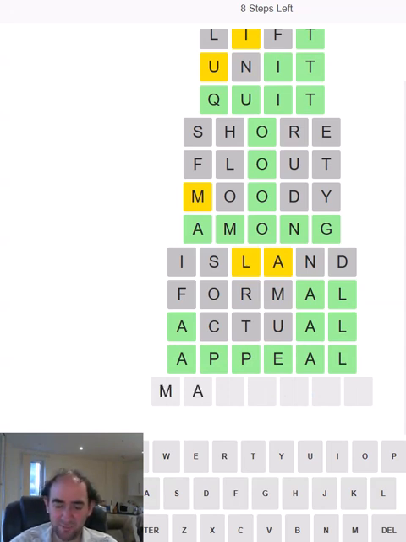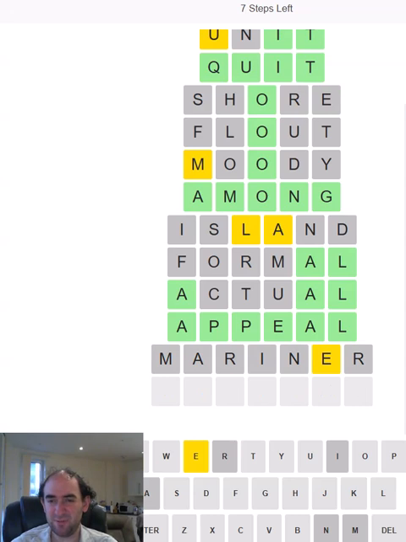Right, we will end with mariner, because of course that's why he was on a ship in the first place. He was effectively a mariner, sailing around. Mariner has got such good letters, but only the E is useful today. That is unfortunate, and it's not in that position, so it's not an ED, an ER, or an ING ending. So that is a bit of a problem, because it probably means it's going to be a bit more difficult for me to get this word. Let's hope I don't stumble.